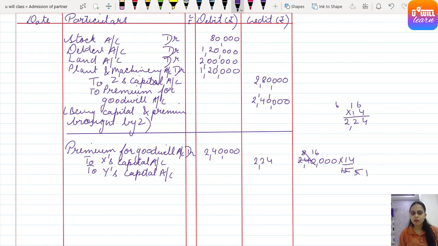So 2,24,000 is for this X's capital and 2,40,000 into 1 by 15. Correct. So for 3 eights are 24, 3 fives are 15, 5 ones are 5 sixteens. So that means 16,000 for Y's capital. Let me just check. 6 plus 4, 10. 2 plus 1, 3 plus 1, 4. Correct. It's coming right.